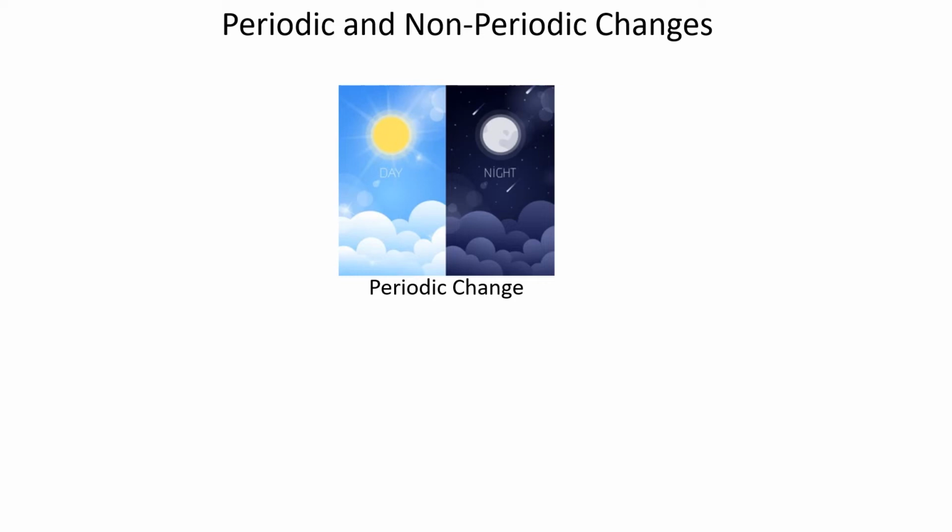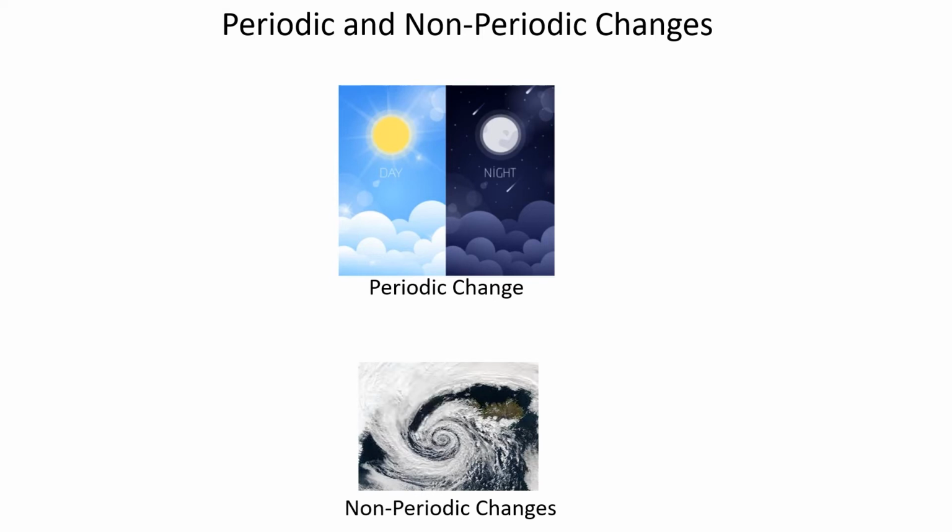So now we are going to learn about non-periodic changes. So non-periodic changes is just the opposite of periodic changes. Changes that do not occur after a fixed interval of time, such as cyclone, hurricanes, etc. These type of changes are called as non-periodic changes.